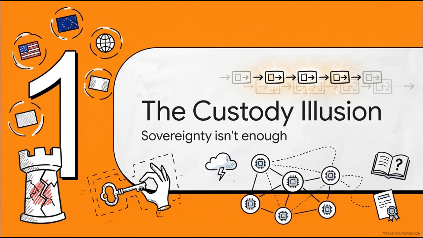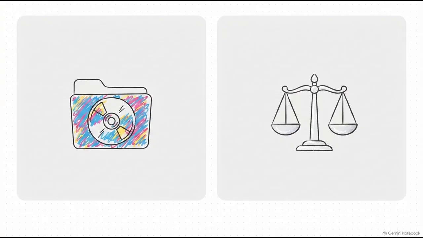Why sovereignty is not enough. For a decade now, the absolute biggest problem in tech was custody. Who holds the data? But that is fundamentally changing. Think of it kind of like an office building. Sovereignty means you own the building and you lock the front door. Nobody from the outside gets in. That's great. But accountability means knowing exactly which of your employees inside the building just broke the printer.